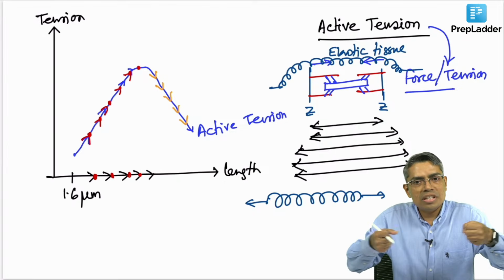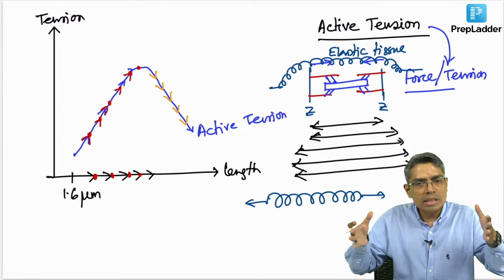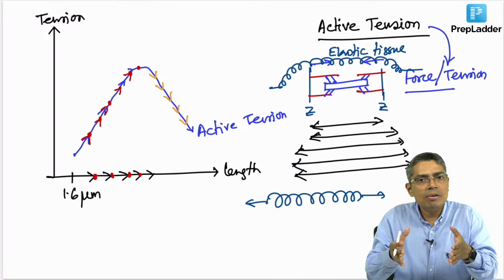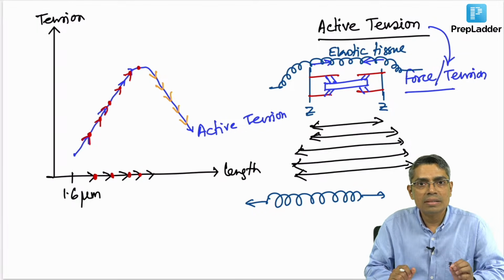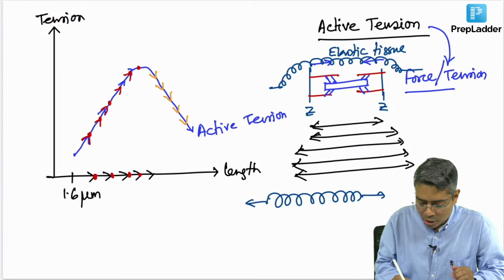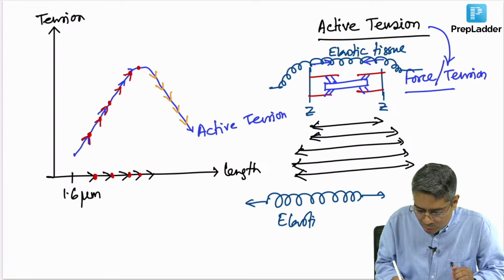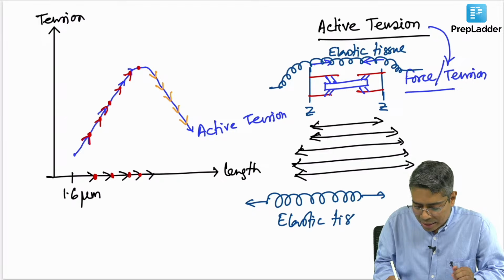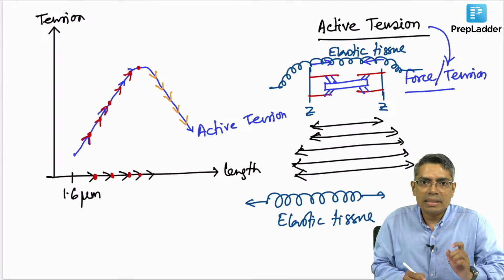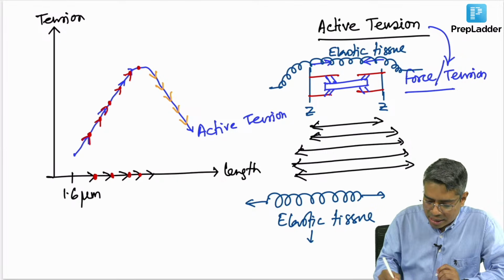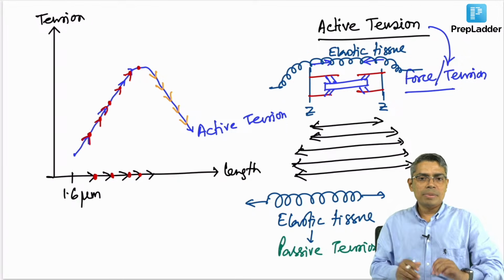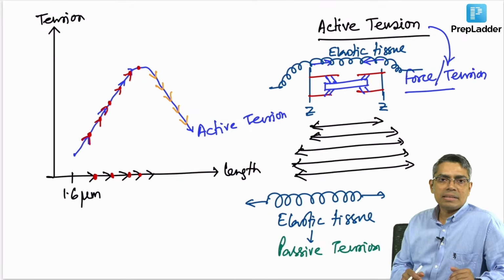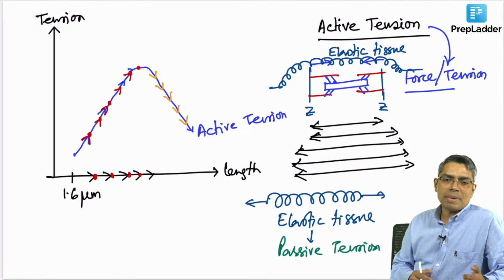Whenever you stretch a spring, it will generate certain tension, it will try to recoil back, and that recoiling force is known as the tension generated by the elastic tissue of the muscle. So, the elastic tissue present in the muscles is also generating certain tension because of the stretch, and this tension is known as the passive tension in the muscle. Obviously passive, because there is no contractile element here, there is no actin myosin here. So, this is known as passive tension.